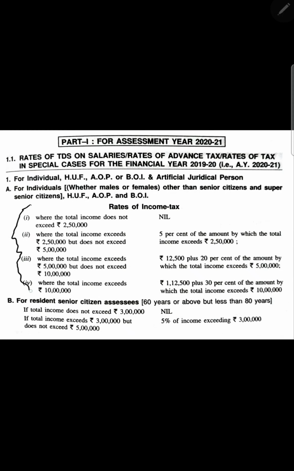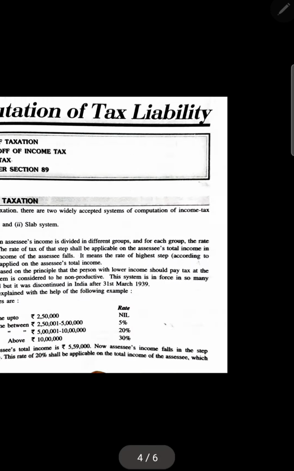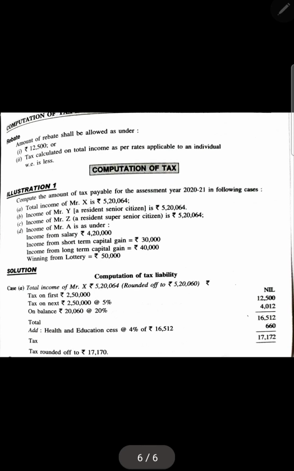This is what we are going to follow. This is the slab. All right, so let's see how we are going to use this slab for solving these sums. So point number A, total income is this.